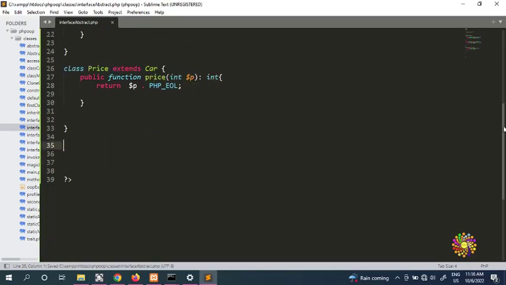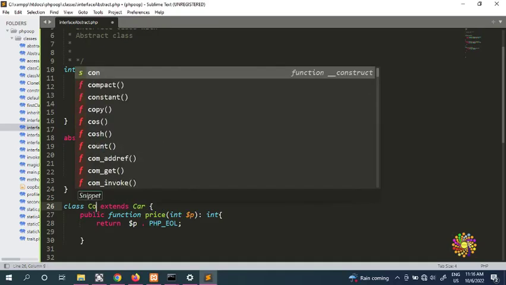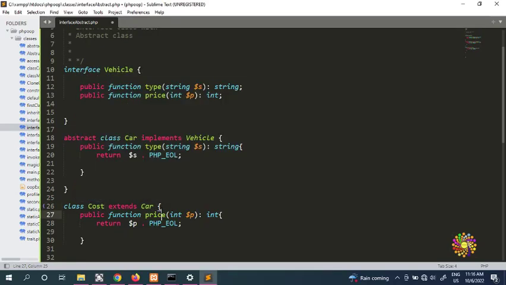All right, now let's look at our class. We have interface vehicle, and we have a function price, and we have a class price here. So we're going to change this one to cost, for example.